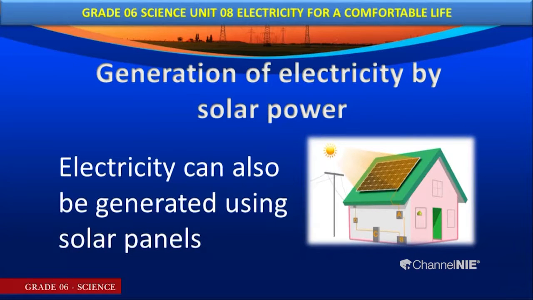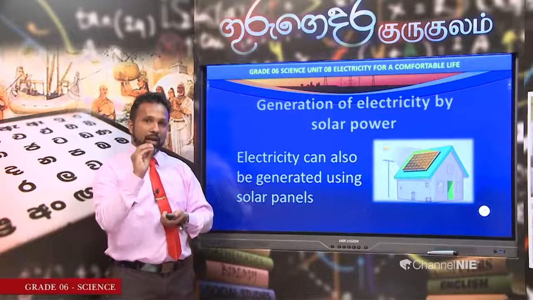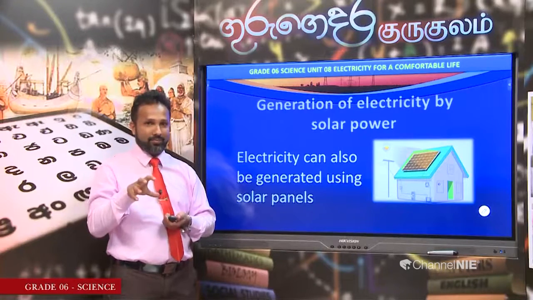Right. When we draw attention to the generation of electricity by using solar power, you can watch this video. Here, sunlight falls on a solar cell, a solar panel, which is fixed on the rooftop. It produces electricity. It passes through the house. So, I would like to tell you the difference between a solar cell and a solar panel. Normally, my dear children, a solar cell is a single cell.